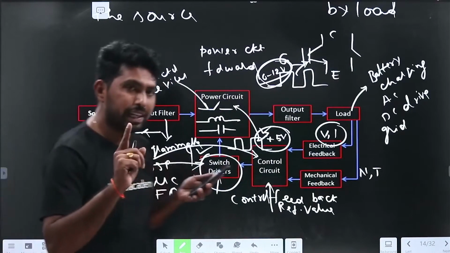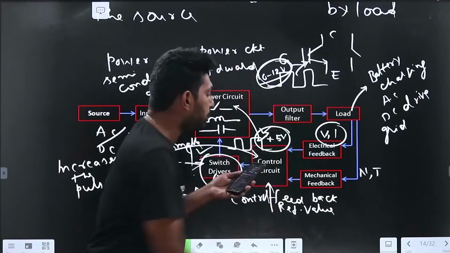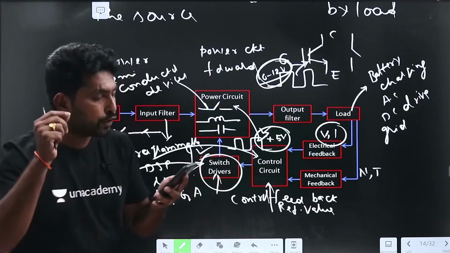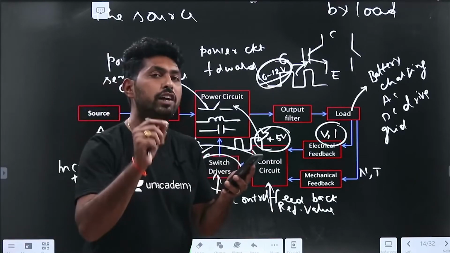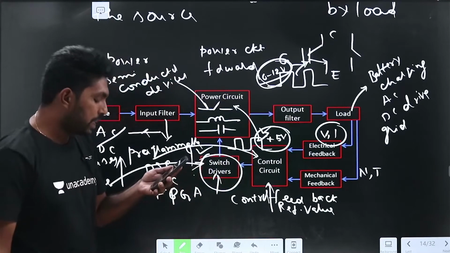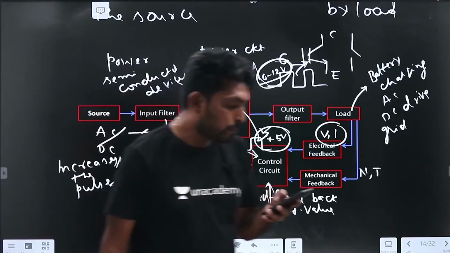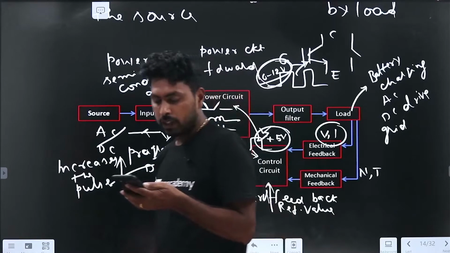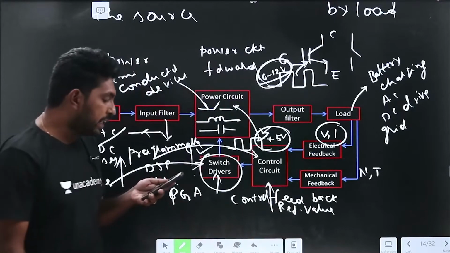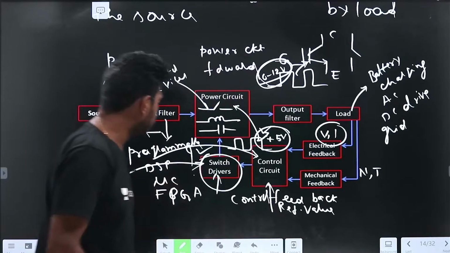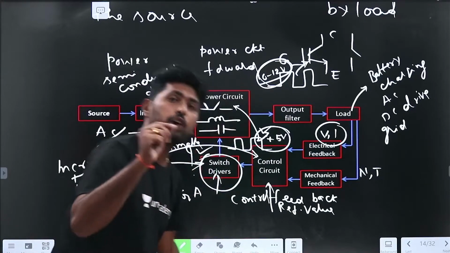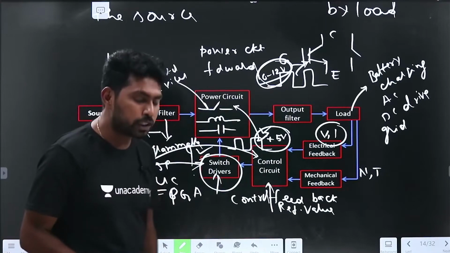So we have covered the power semiconductor and the total power electronic schematic diagram. We have the power circuit and the control circuit. If you have any doubt in the power circuit and control circuit, please respond, guys. If you have any doubt, you can raise it. Thank you. Now let us explore the power circuit.